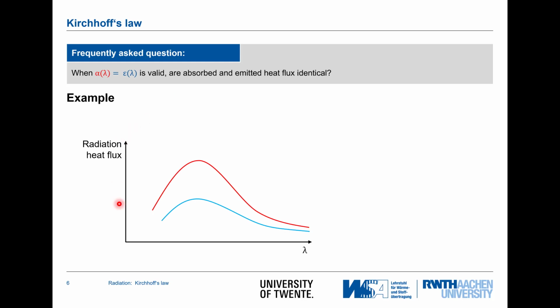Here's radiation heat flux over wavelength shown, two Planck curves for example, and the red one has a higher temperature than the blue one. So at that specific wavelength, this is the amount of radiation that's emitted by the red one, and these two are in exchange, and the blue one is showing this here. I will explain that in a minute. So we know the black body with T red and the black body with T blue are in radiative exchange with each other. At the beginning, T red is larger than T blue.